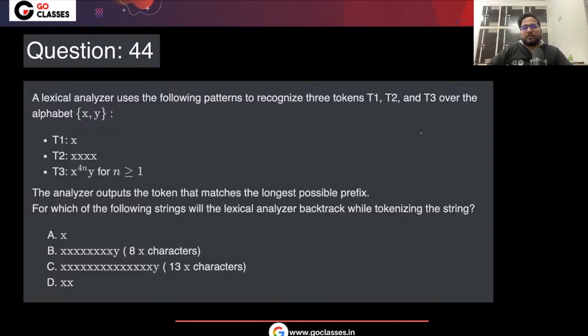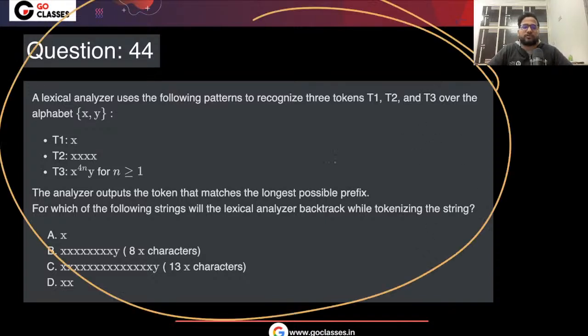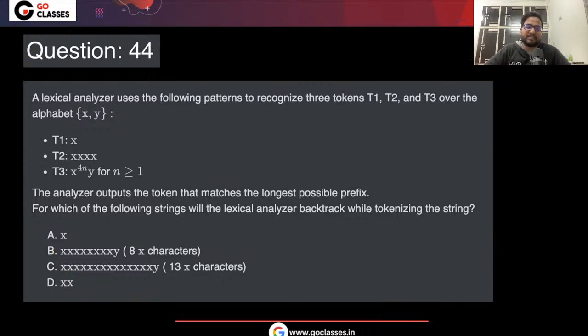Now let's see this question. How many of you were able to solve this question? This was an extremely nice and very challenging question, I can say. For now it is challenging, but after the solution it will be easy. Let me go through the concept of this question first, and then you will appreciate the beauty of this question. By the way, this kind of question I've already solved in the class. If you have seen the lectures, then you know this. How many of you have seen the lectures?